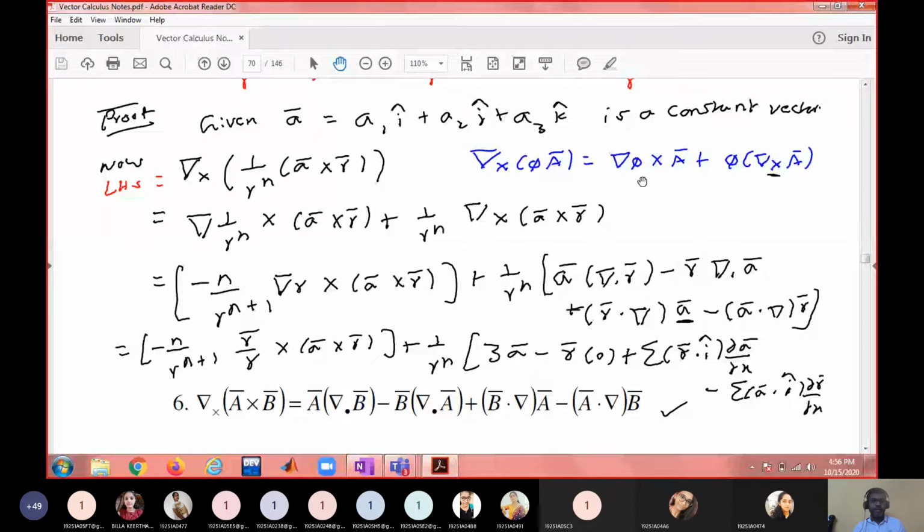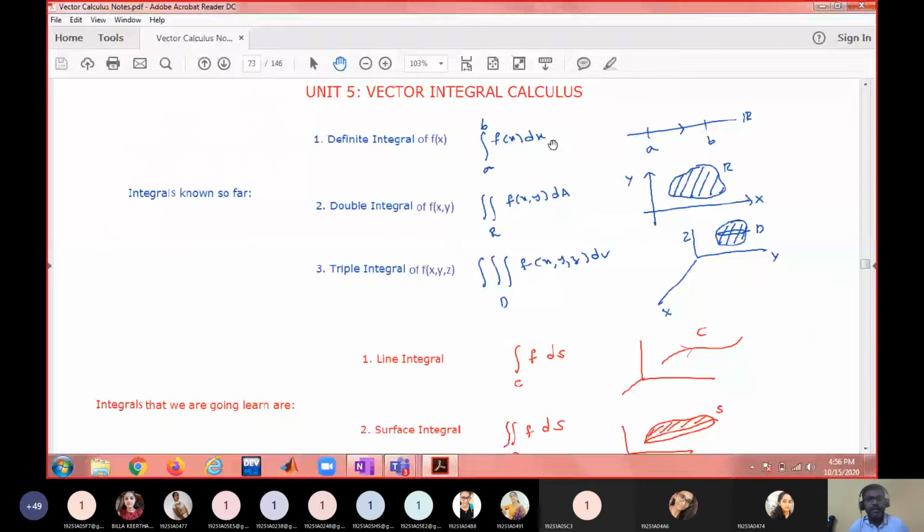So these are problems. Now the next topic is unit 5, vector integral calculus. Again, we have discussed this topic extensively in NPTEL for ECE and EEE students. CSE students can just have a quick look at this.